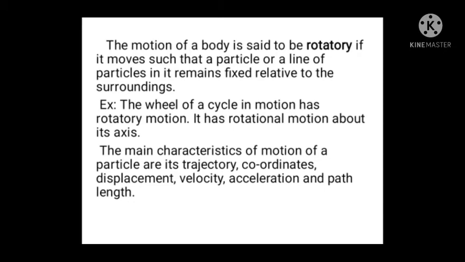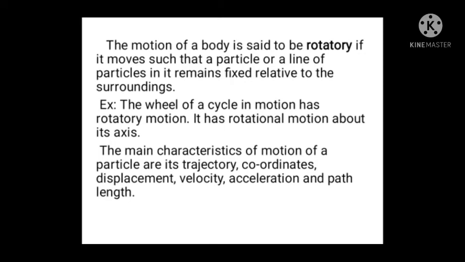It has rotational motion about its axis. So in that rotatory motion, for example, a ceiling fan. There you observe a rotatory motion. How does it move? A particle or a line of particles in it remains fixed relative to the surrounding, meaning the center of that object remains fixed relative to the surrounding. Surrounding particles are moving in a circular path, but the particles present at the center are fixed.